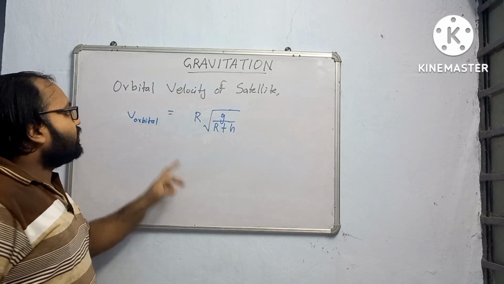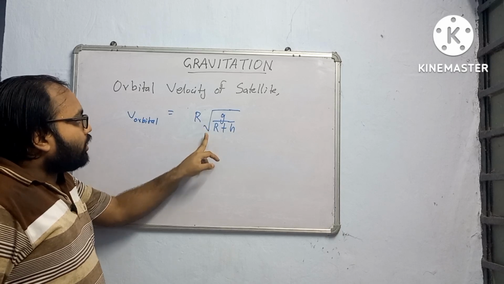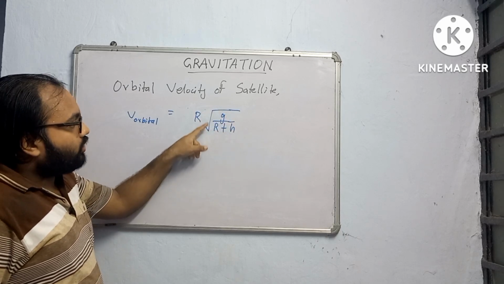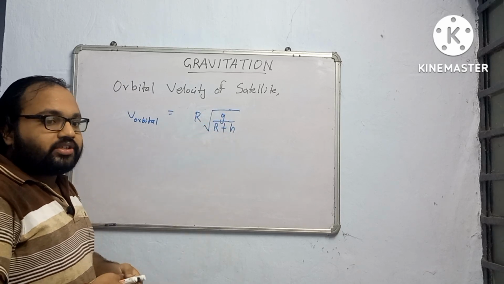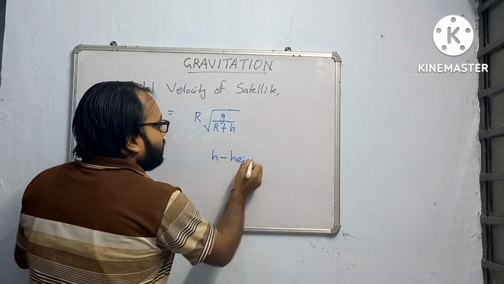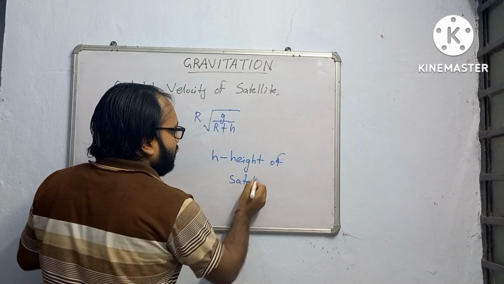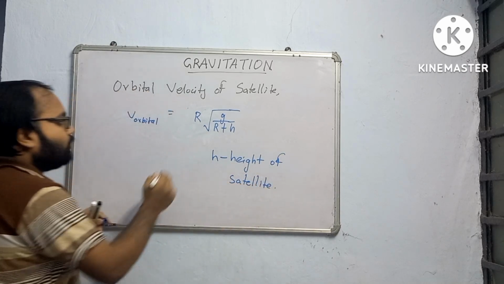Now coming over to satellites. Orbital velocity of a satellite. Its formula is R, the radius of the Earth, under root g, acceleration due to gravity, divided by R plus h, where h is the height of the satellite. How did this formula come?